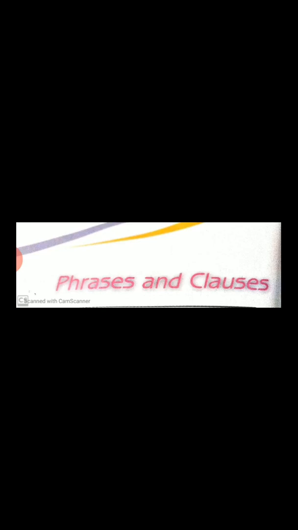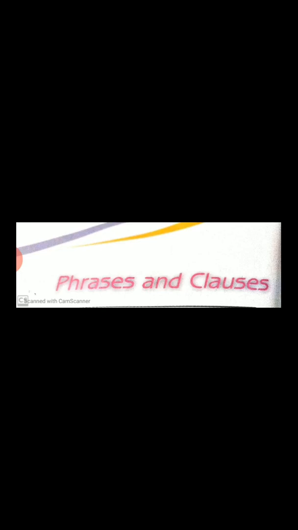It is making complete sense. My mother was wearing a diamond necklace. Our school library is full of new books. Now these group of words, a good cricketer, a diamond necklace, full of new books, make some sense when they are written with other group of words, isn't it? So, are you all clear with what a phrase is?